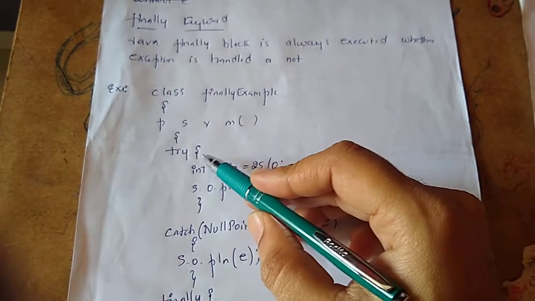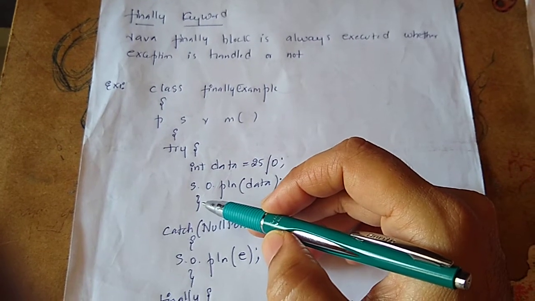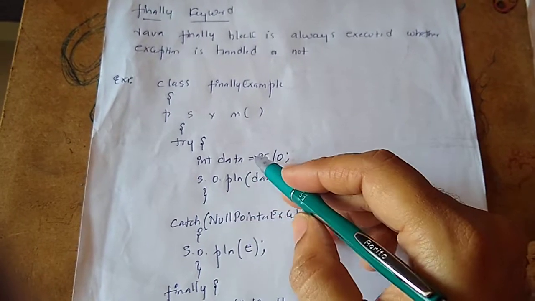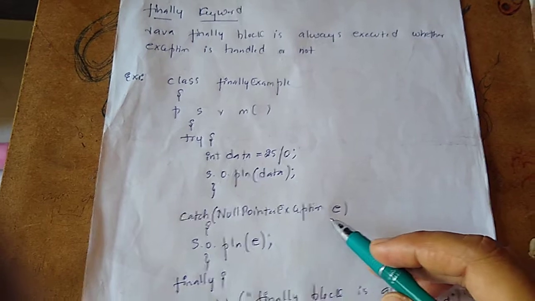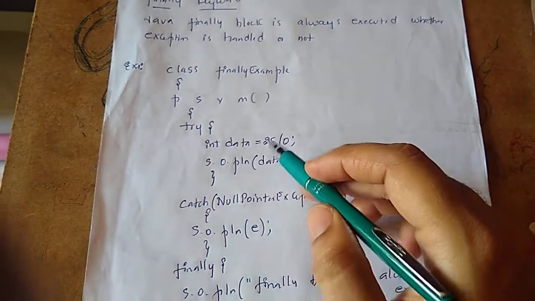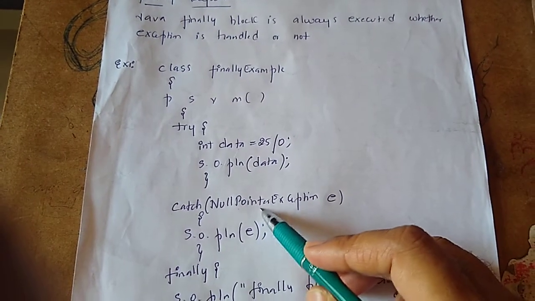But it is written within a try block, so we are handling the exception. This will throw the exception, and there is a catch block. But the problem with this catch block is, here I'll get an ArithmeticException, but it is catching NullPointerException.